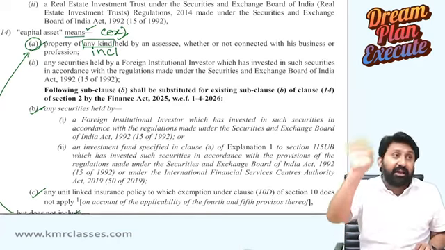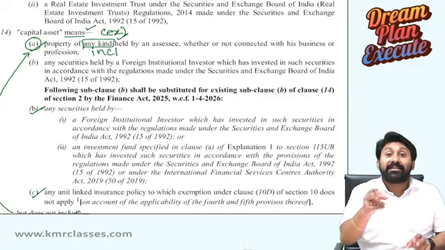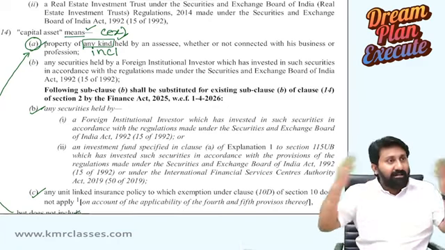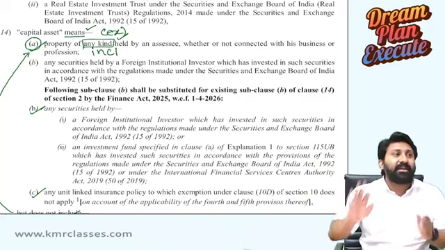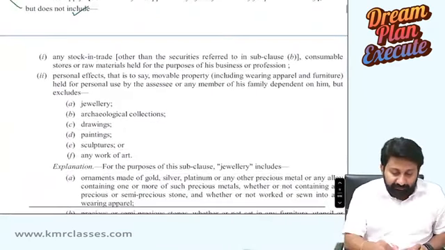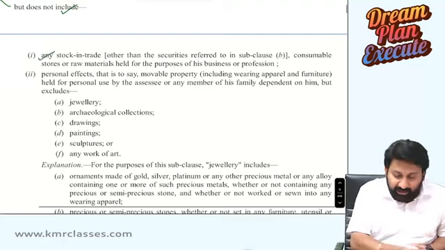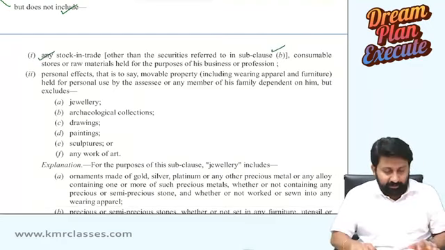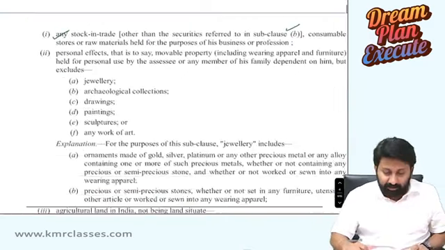In that any kind, certain kinds are not included. Any kind is inclusive. Anything will be included. But in that certain things are not included. Let's see what they are. Number one, stock in trade other than securities referred to in subclause B, we will read that. Subclause B means the amendment.